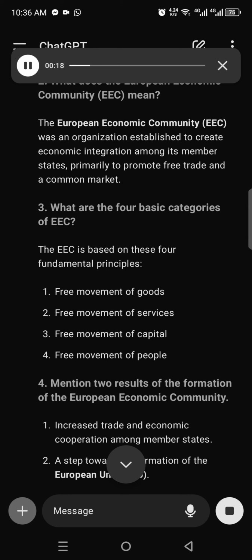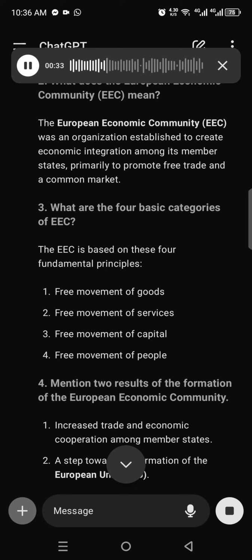3. What are the 4 basic categories of EEC? The EEC is based on these 4 fundamental principles. 1. Free movement of goods. 2. Free movement of services. 3. Free movement of capital. 4. Free movement of people.